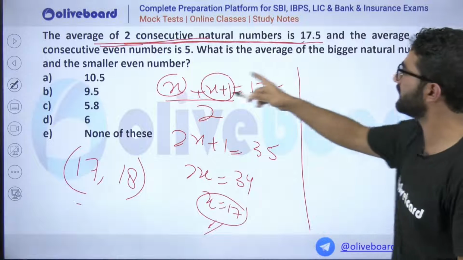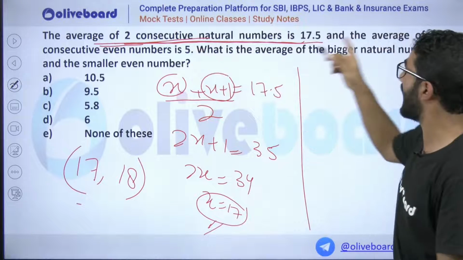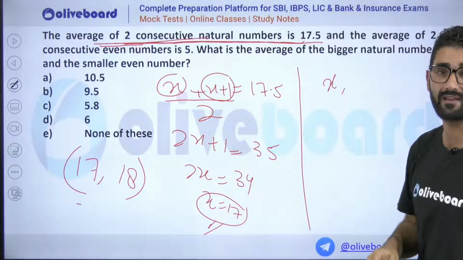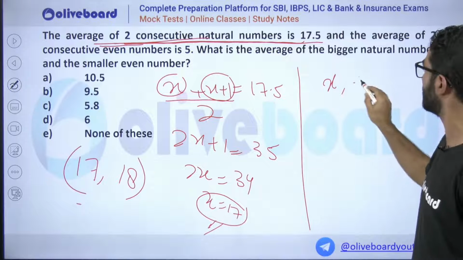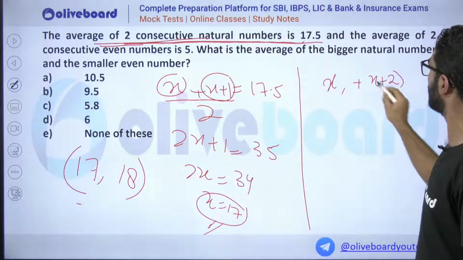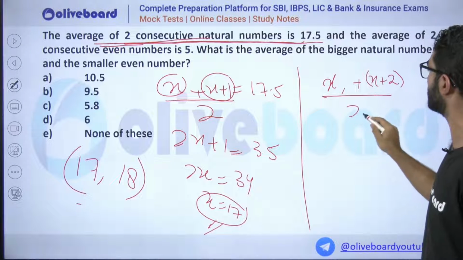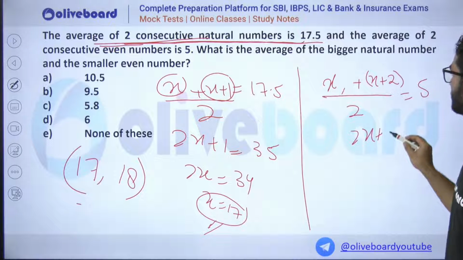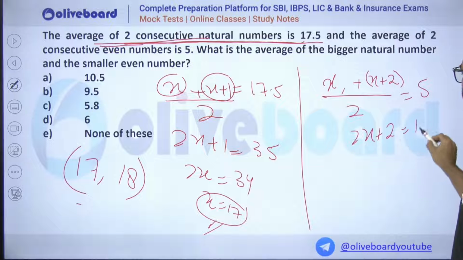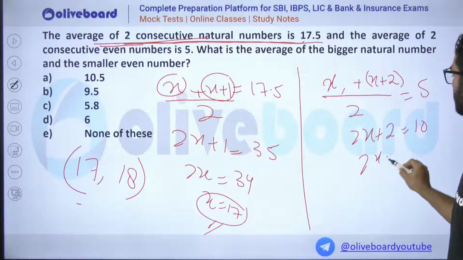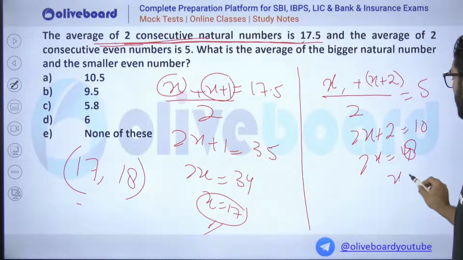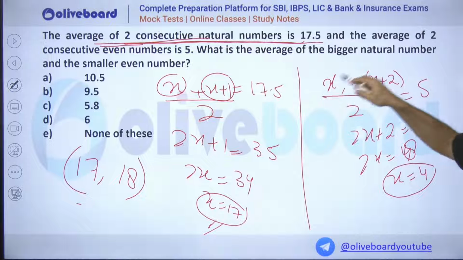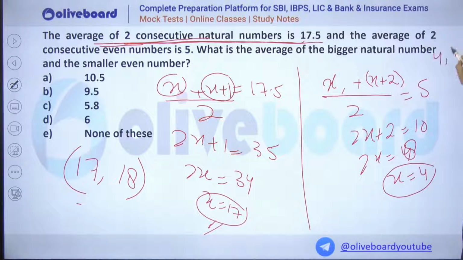The second condition is that the average of two consecutive even numbers is calculated. If one is x, the other even number will be x plus 2. If we take the average of these two numbers, that is given as 5. So 2x plus 2 is 10. So 2x is 8, and x is 4. You got the value, so the consecutive even numbers will be 4 and 6.